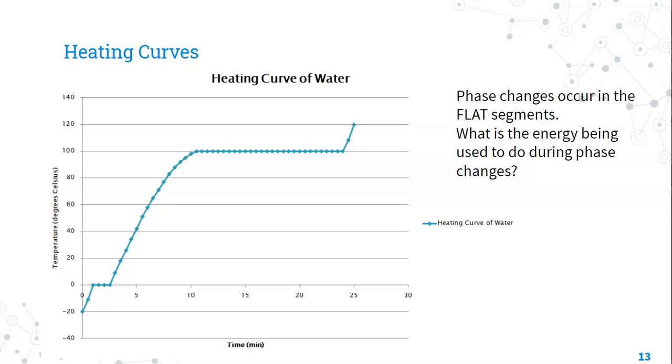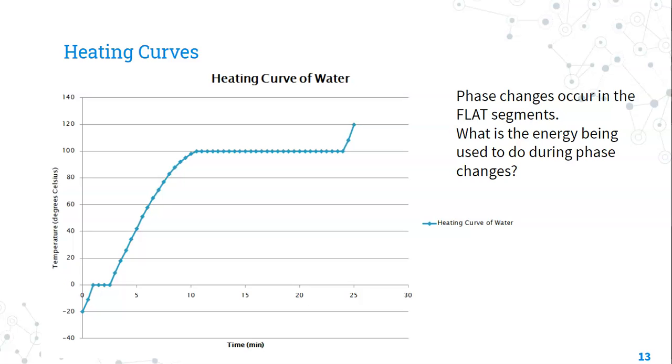And that's displayed well in this heating curve of water. Imagine if we took a couple cubes of ice and put them in a beaker on a hot plate and heated it until the ice was water and then until the water boiled into steam. That's what we're showing here. Initially, we have ice that's at less than 0 degrees Celsius, so we warm it up.